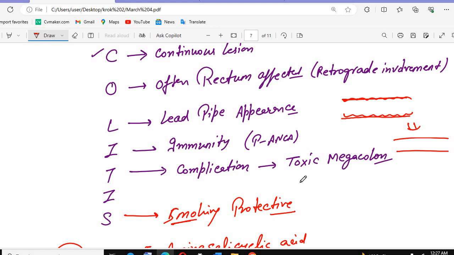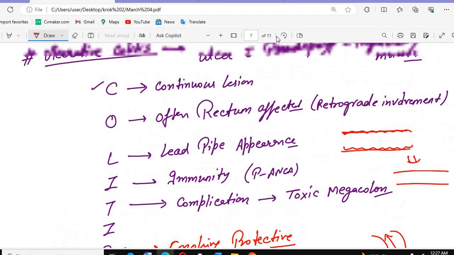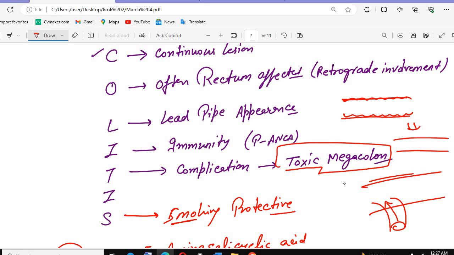And remember that if the rectum is involved, and it proceeds, there is a retrograde involvement. Firstly the rectum will be involved, after that the sigmoid colon, then the descending colon, transverse colon, ascending colon, everything. All the large intestines will be affected, and that's why it becomes toxic megacolon. Megacolon means the size of the intestines will become big. So that is why we call it toxic megacolon.